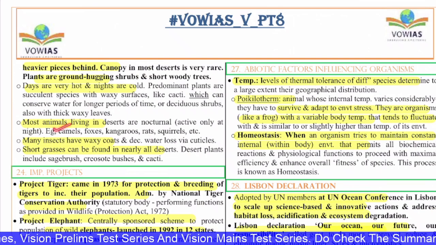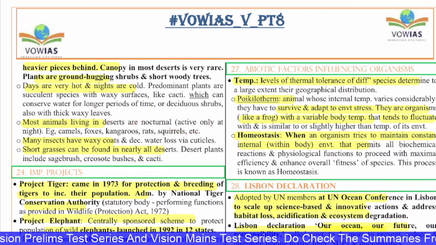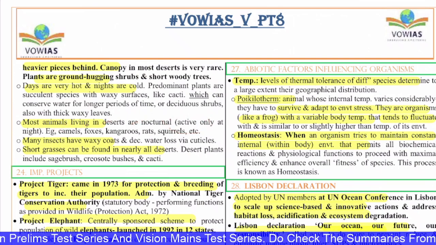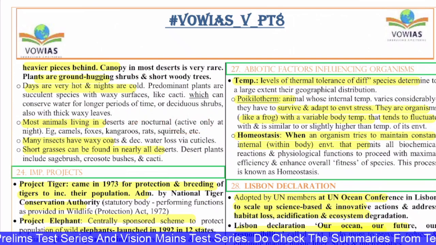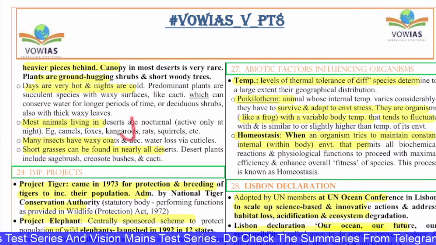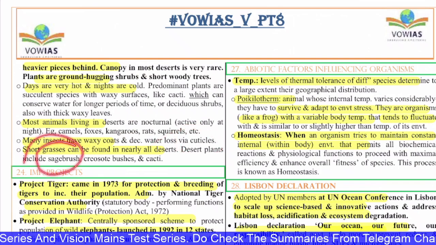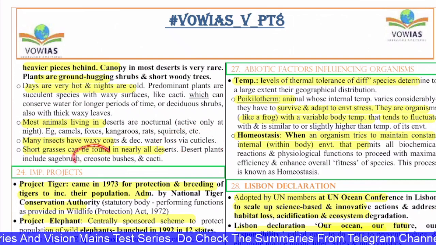The camels, foxes, kangaroo rats, squirrels, etc. are the major animals which can be found in the desert ecosystem. And also you have insects that have waxy coats, which decreases water loss. You have short grasses that can be found in nearly all deserts. The desert plants include the sagebrush, the creosote bushes and cacti.